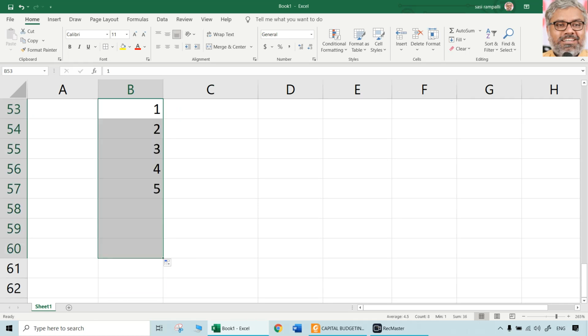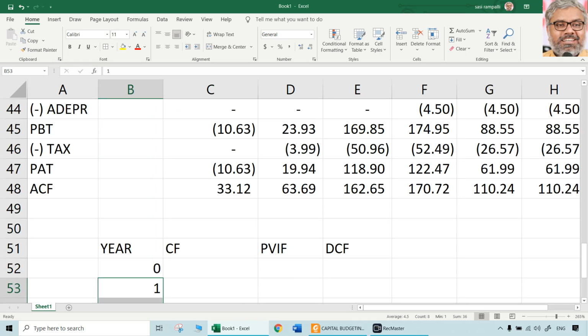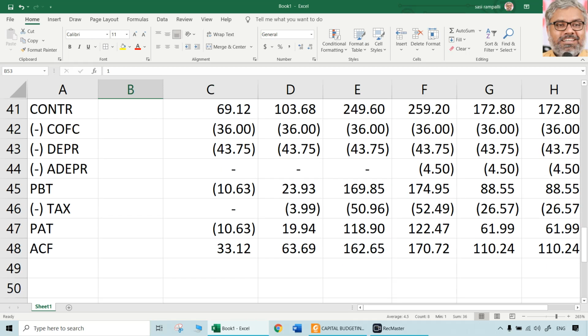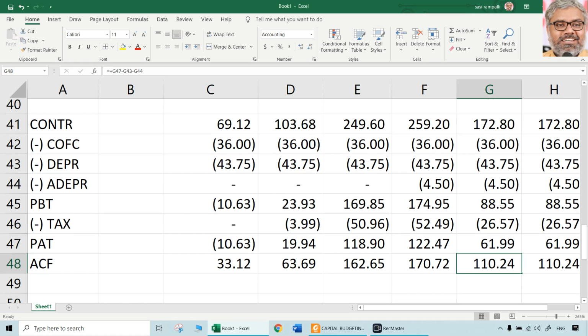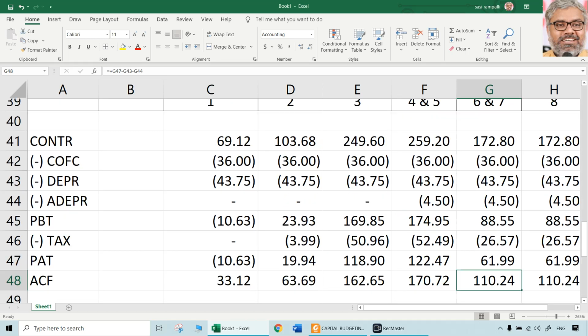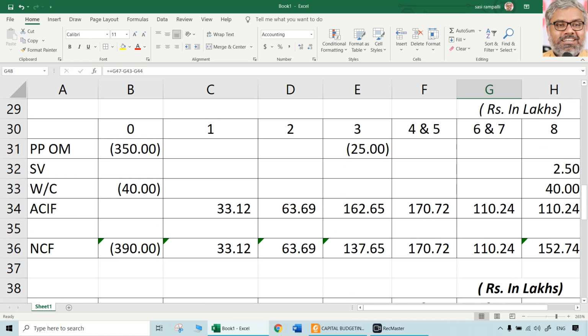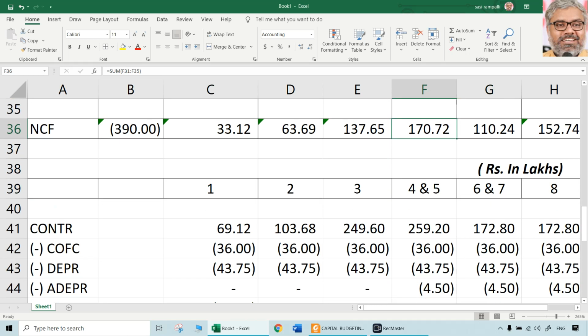Because discount factor for each of the years is different. Even though the net cash flows for year 6 and 7 are same, year 4 and 5 are same, discount factor will not be same, right? So naturally they have to be taken separately, no option.